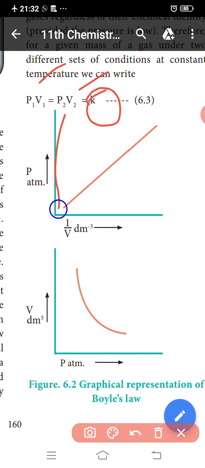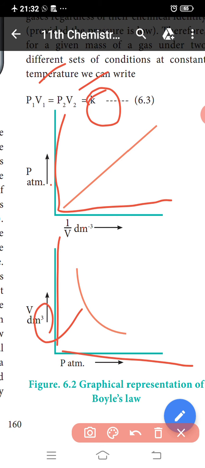See this, the volume V is inversely proportional to pressure. This is the graphical representation of Boyle's law.